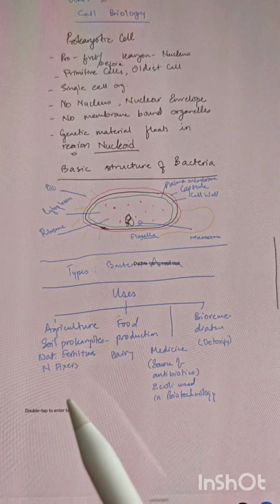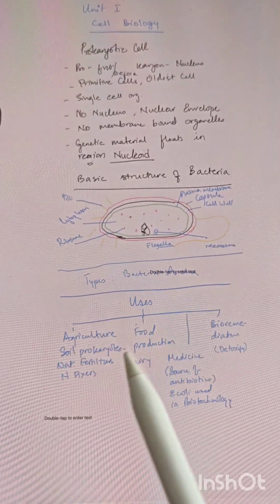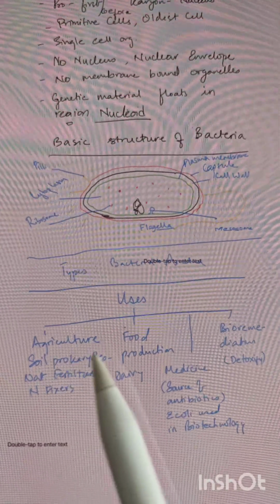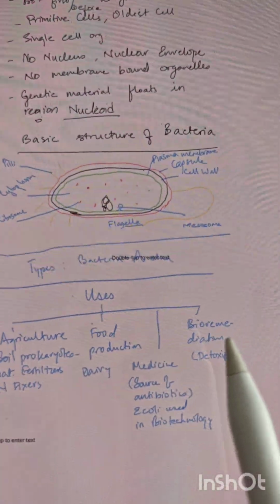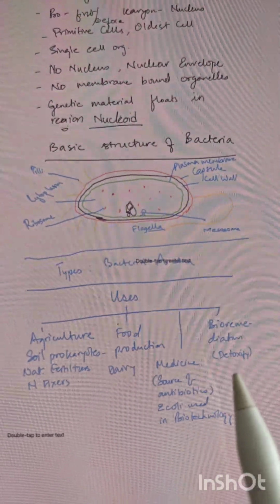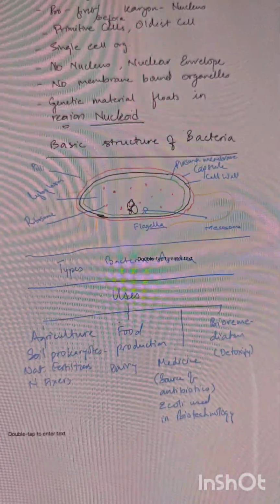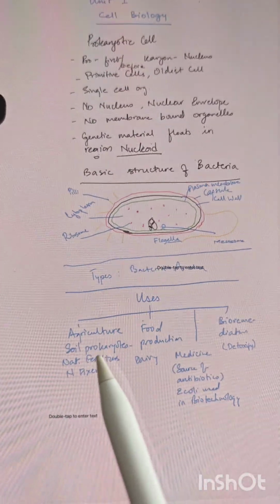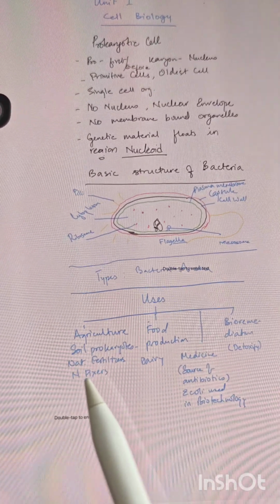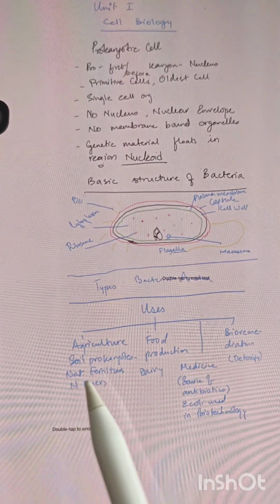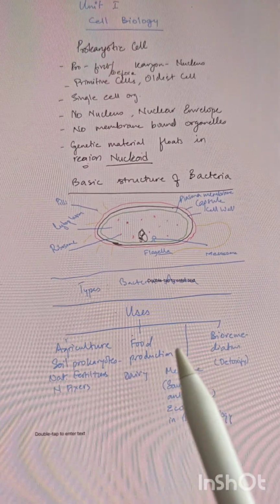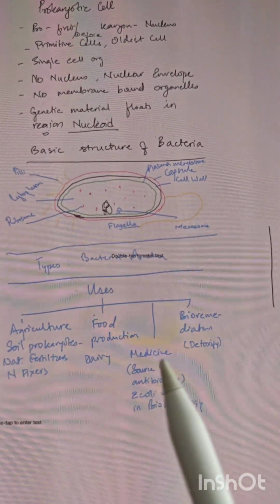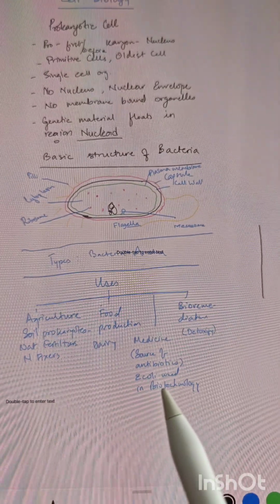What are the uses of bacteria or any prokaryotic cell? They are used in different fields like agriculture, food, medicine, and bioremediation for detoxifying the chemical compounds found in polluted water. In agriculture, certain soil bacteria or prokaryotes fix nitrogen and act as a natural fertilizer. For food production, especially dairy products, prokaryotes are generally used. As a medicine, they are the source of antibiotics.